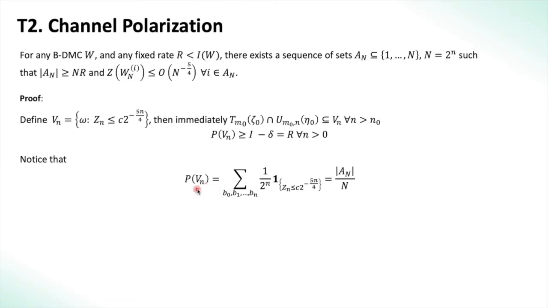Now, if you notice, the probability of Vn is equal to the summation over all B0 to Bn of 1 by 2 power n, which is the probability of any one of all the possible B0 to Bn occurring, times the indicator that Zn is less than any constant times 2 power minus phi n by 4. Now, if you take the summation over all these indicator variables, you'll actually get the size of An. But we know that this probability is greater than R. Hence, we can write the size of An is greater than Nr and Z of Wn of i is lesser than order of magnitude of n power minus phi by 4 for all i in An. And that's our proof for theorem 2.